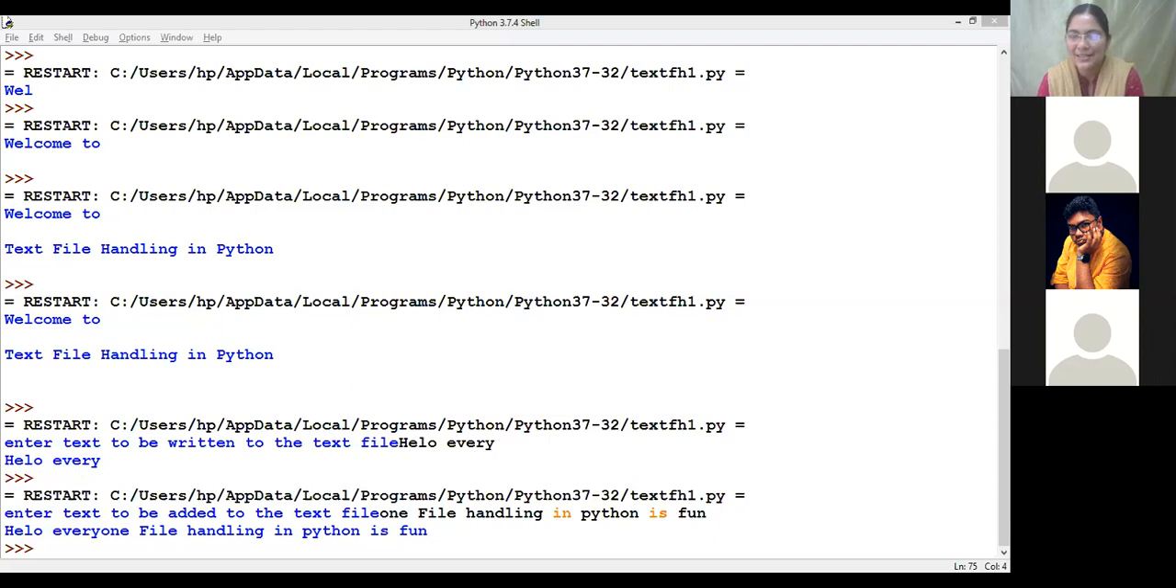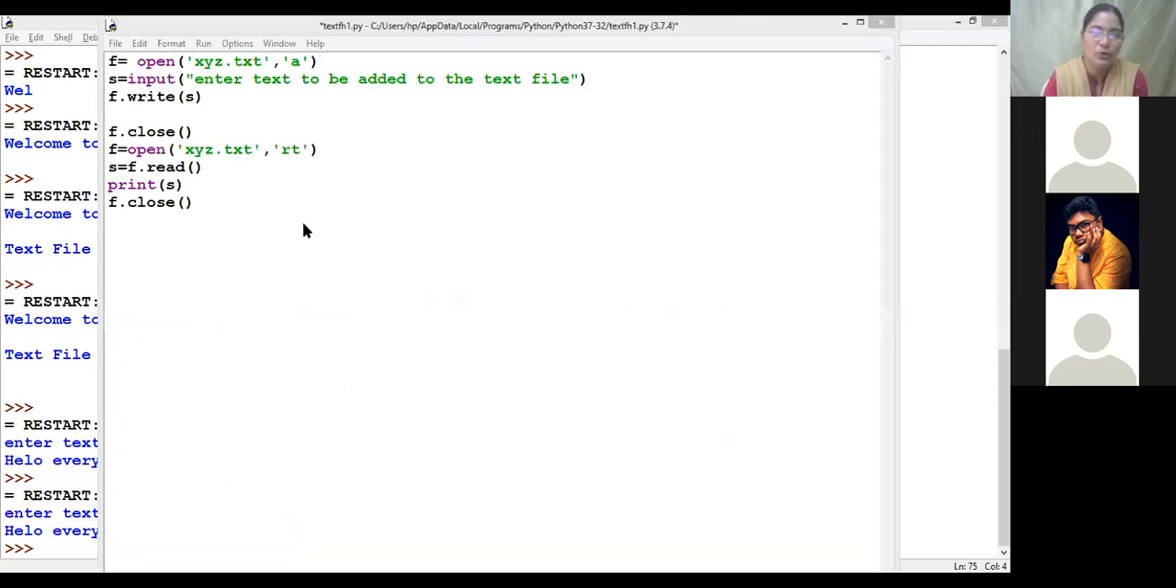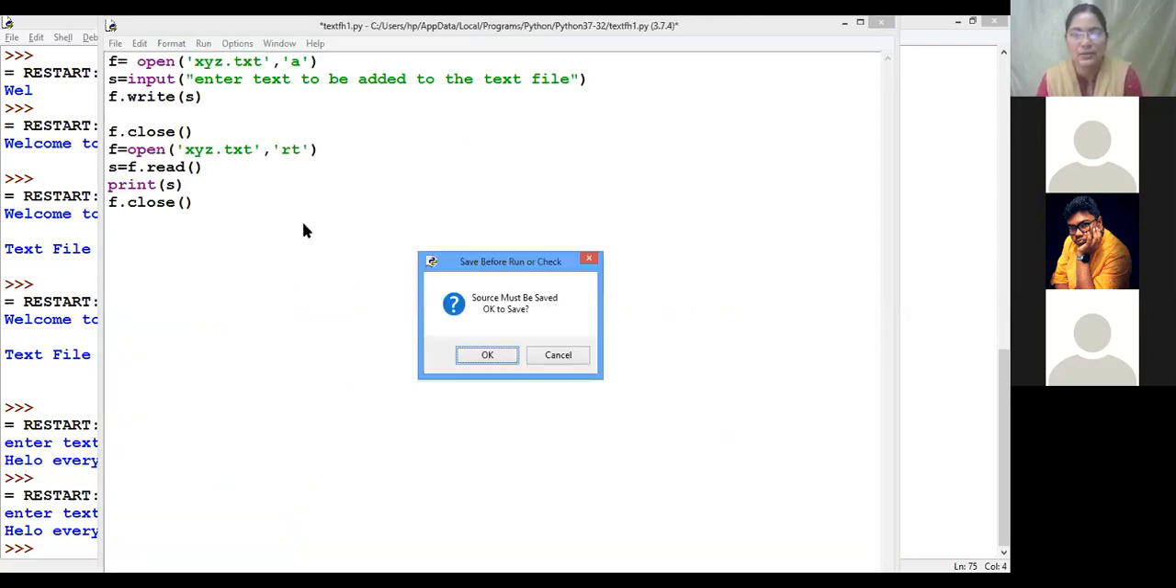So, for any doubt here, have you all practiced? Right. Let us open this same file in the RT mode. What do you mean by RT? T is for what? WT, RT, AT. T is text file only. So RT and R are the same. If you want to cross-check it, I will execute and show you.